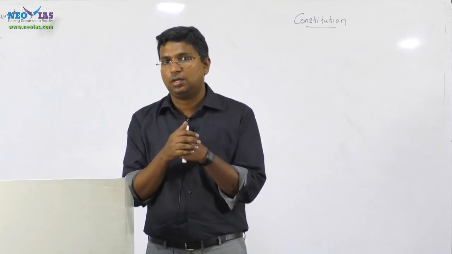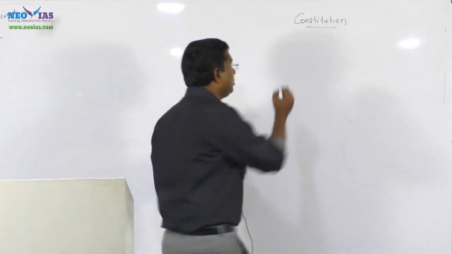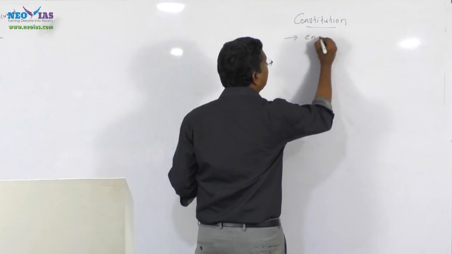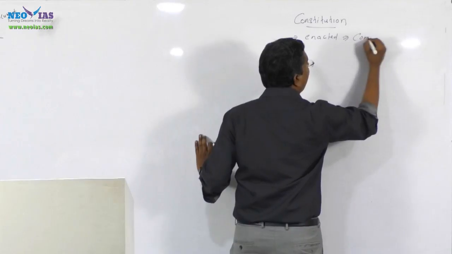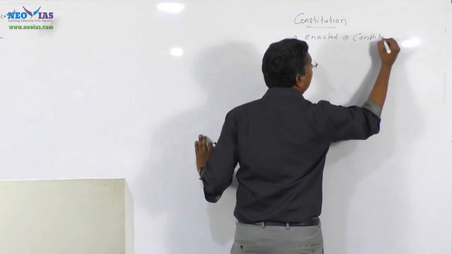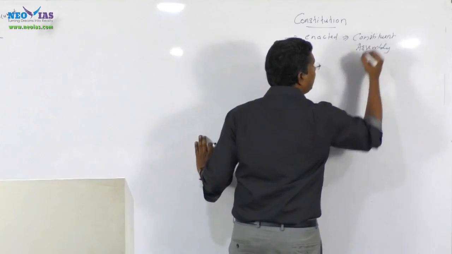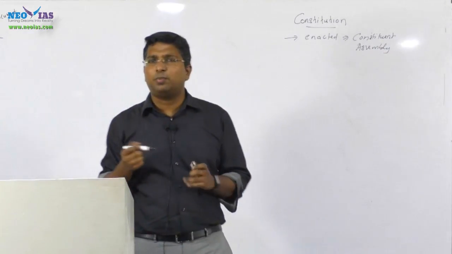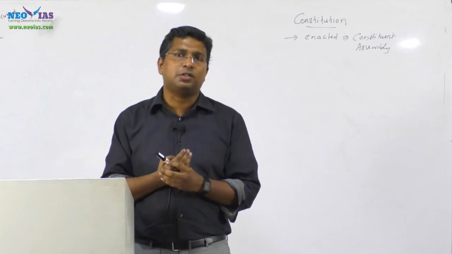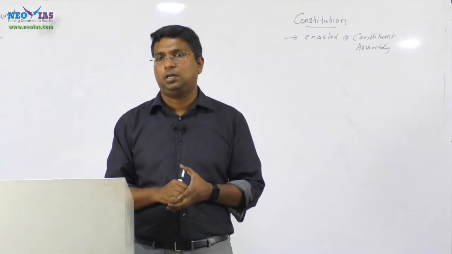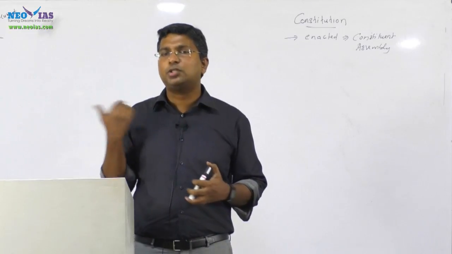written constitution. One of the features of a written constitution is that it is an enacted constitution. It is enacted by a body called the Constituent Assembly. The date on which the Constituent Assembly was set up is not important. After independence, the drafting committee of the Constituent Assembly, headed by Dr. Ambedkar, completed the drafting of the constitution, and finally the constitution was adopted.